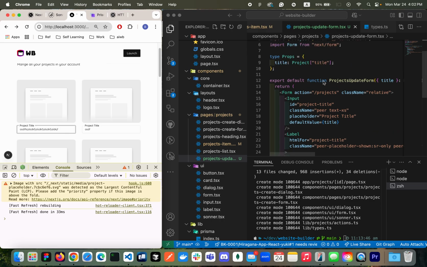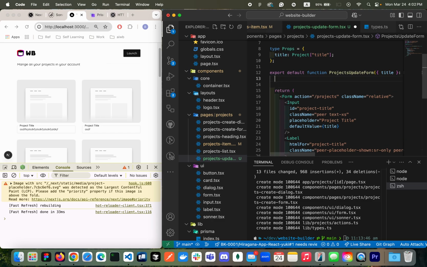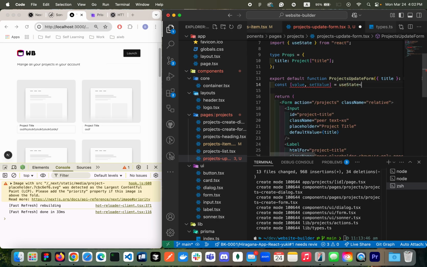So that is what I want to achieve, right? To do that, I need to have a mechanism to change things, okay? So here, what I will do is I'm going to have const, and then I will have the value, and then set value, and then useState to keep the string, initially an empty string.